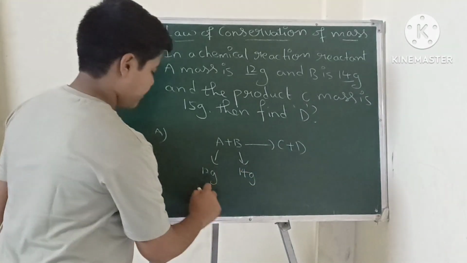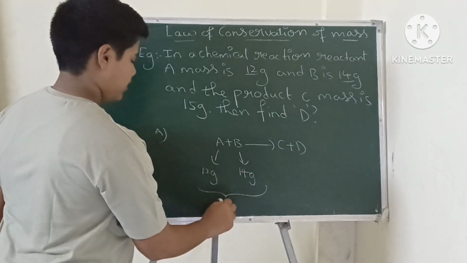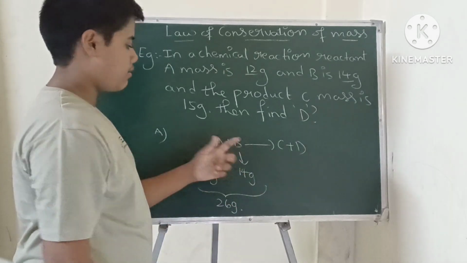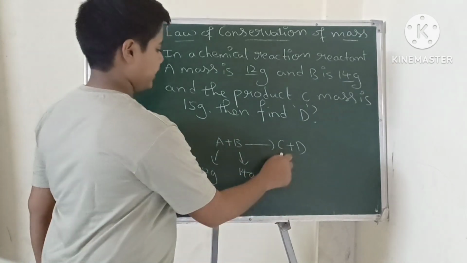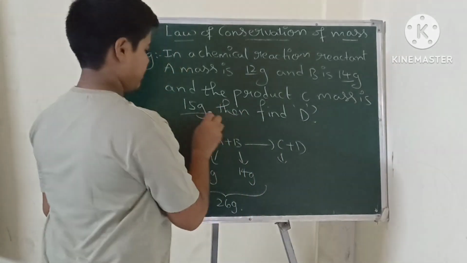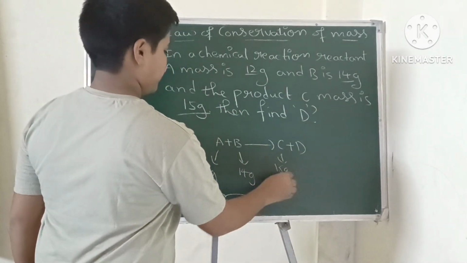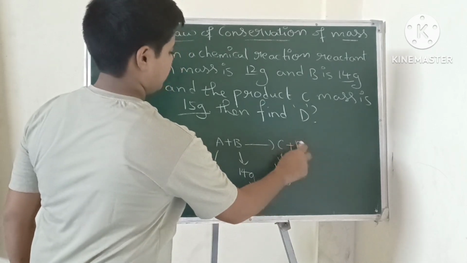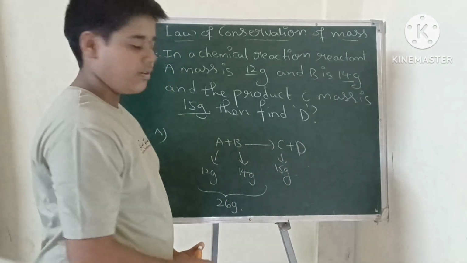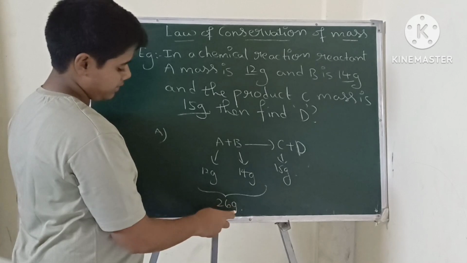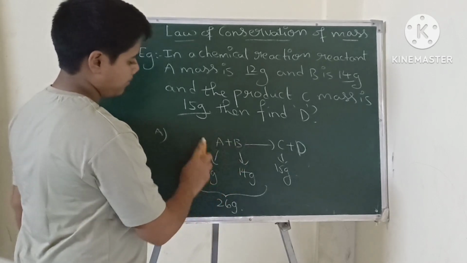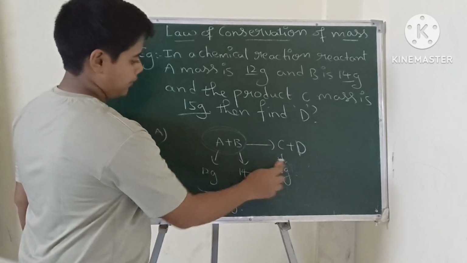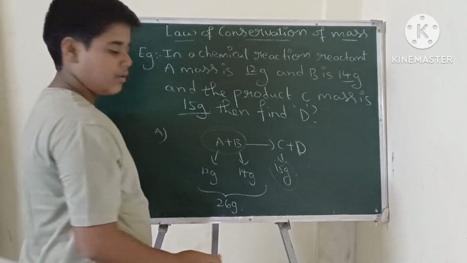If we add these two, 26 grams will be the total mass. Here the 26 grams is the total sum of these two reactants. If we subtract 15 grams from this, we can get the answer.